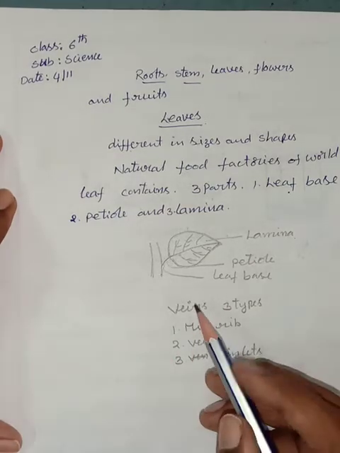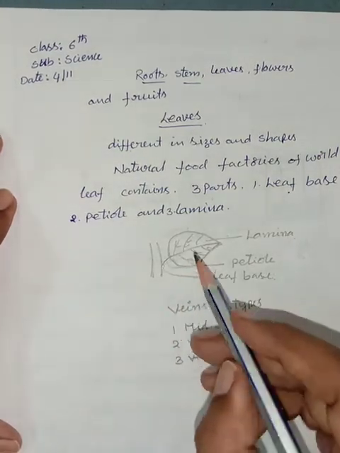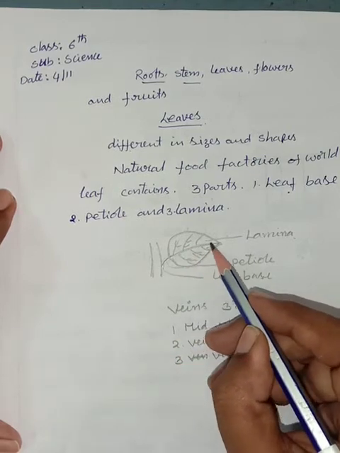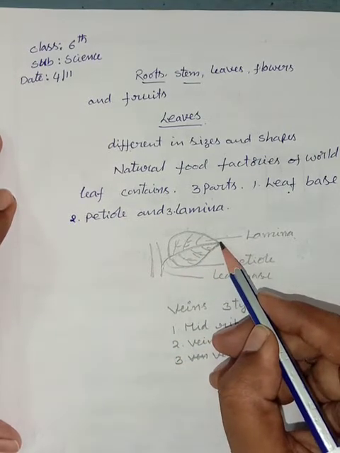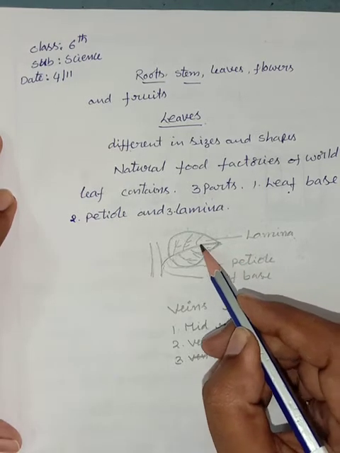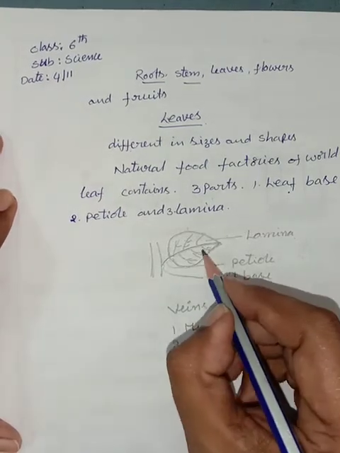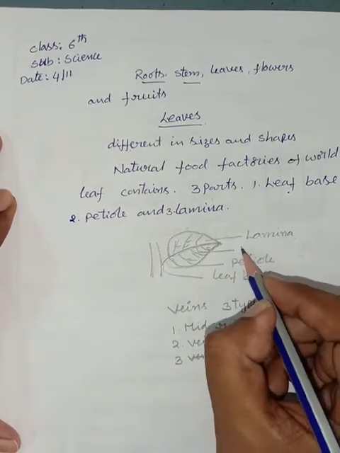See, children. The long vein present in the middle of the lamina is called midrib.